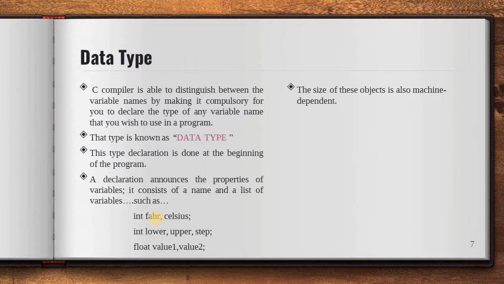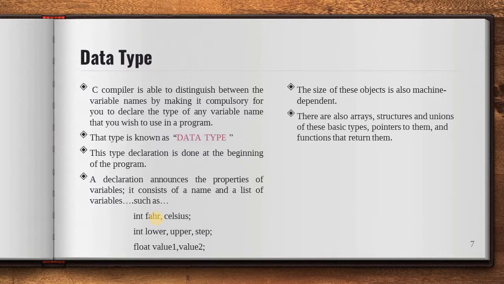If you are using one machine, then an integer will store 4 bytes. If you are using another machine, then it will hold 2 bytes. There are also arrays, structures, unions of these basic types, pointers to them and functions that return them. This is just an advanced part. We will learn about it later.